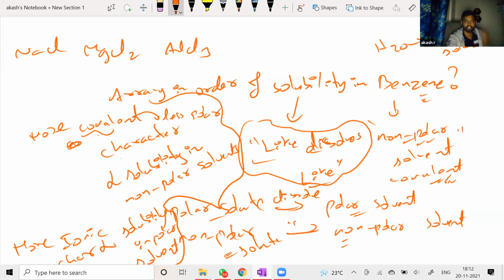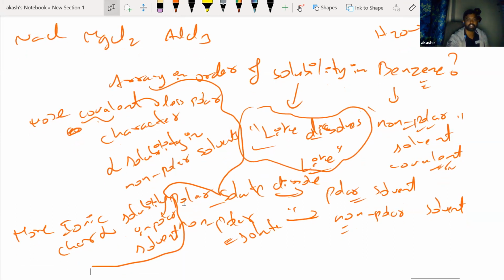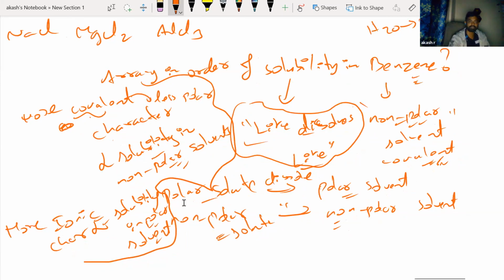More covalent compound means more soluble in non-polar solvent and less soluble in polar, and more ionic means more soluble in polar solvents. Very simple. Now the next question is, how do we decide which is more covalent or more ionic? For that we have Fajans' rule.